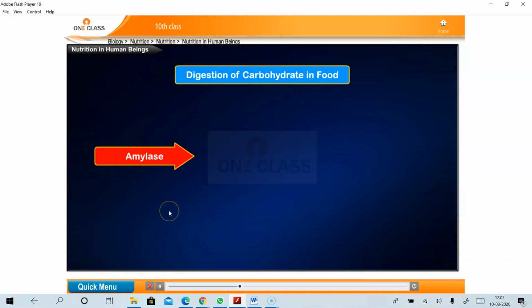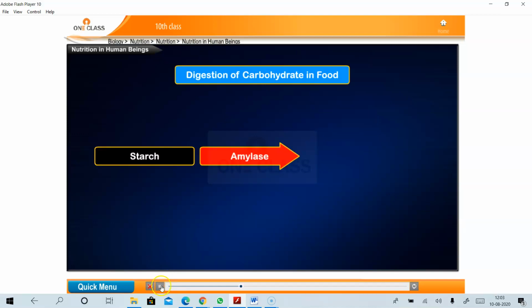So amylase breaks down starch. You can see the digestion of carbohydrate in food. How the digestion takes place: amylase breaks down starch, a carbohydrate, into simpler sugar molecules such as maltose and dextrose.